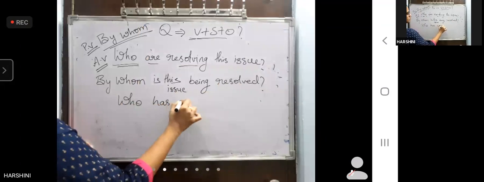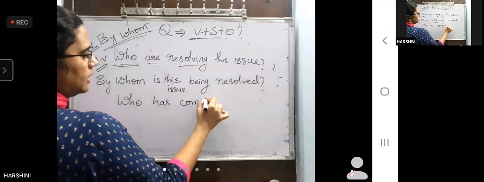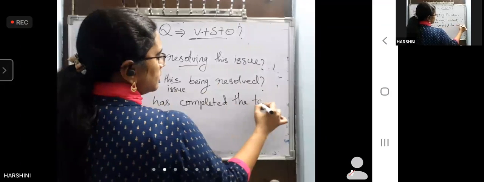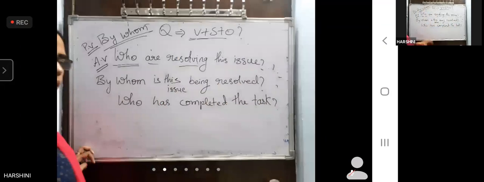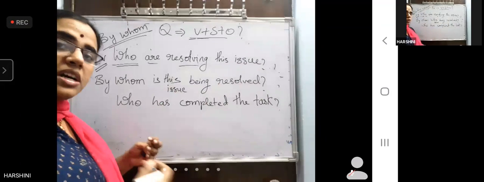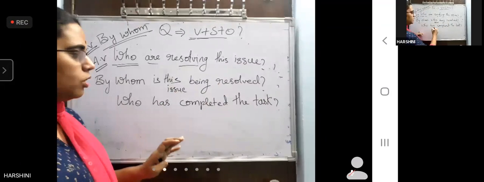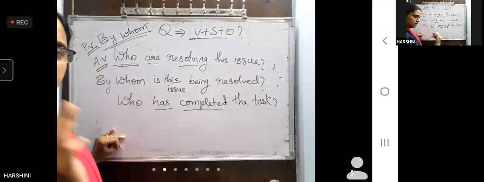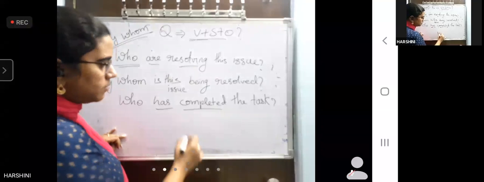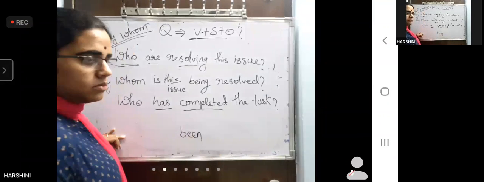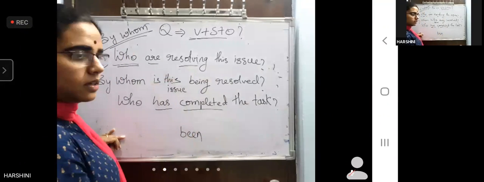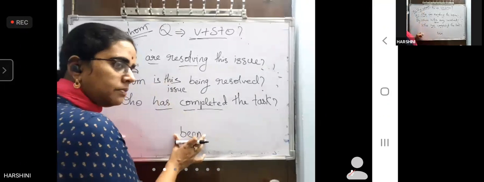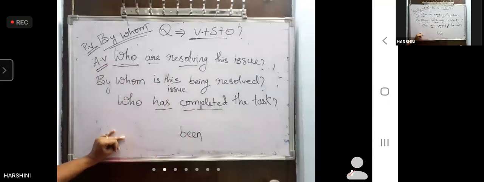Who has completed the task? No, don't tell the answer. First, let me tell you. What are you doing looking at the sentence? You're jumping into the answer. Don't look at the sentence on the whole. Look at the verbs. Has completed, which means it is in perfect tense. In passive voice, you should have been. That has to happen. Then you look at the whole sentence. First, only look at the verbs to decide which special verb to be used in your answer. Okay. Now tell me the answer.